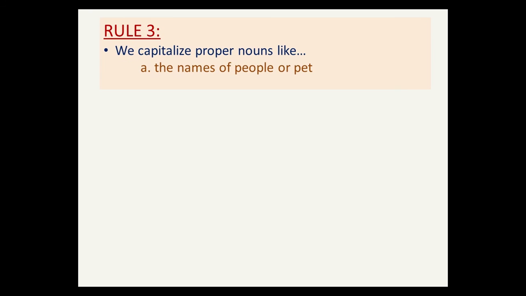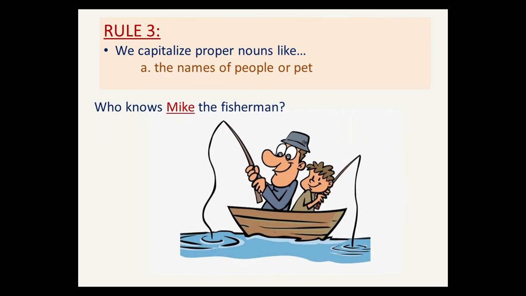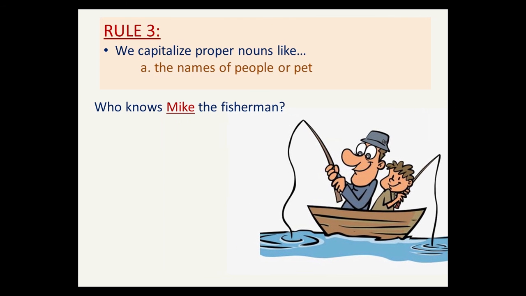Okay? We capitalize proper nouns like the names of people or pets. Let's see this example. Who knows Mike the fisherman? Mike is a proper noun because it is the name of a particular person. And because it's the name of a particular person, it's an example of a proper noun, you have to capitalize Mike if you have to write it in any sentence.